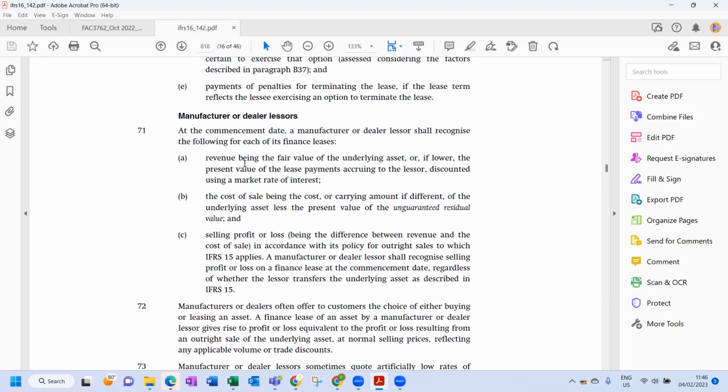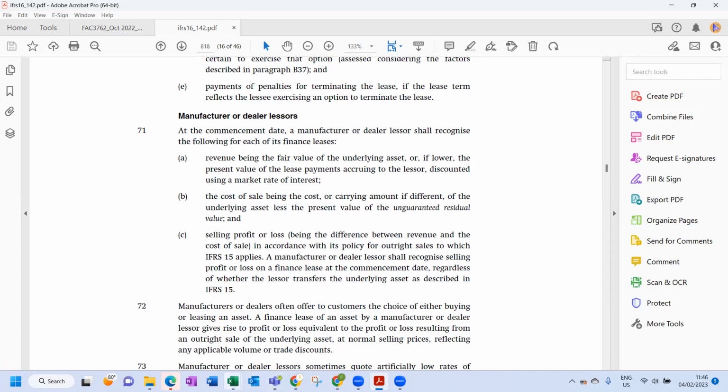Revenue being the fair value of the underlying asset. In this scenario, the fair value of the underlying asset is 235,000. Or, if lower, the present value of the lease payments accruing to the lessor discounted using the market-related interest rate.